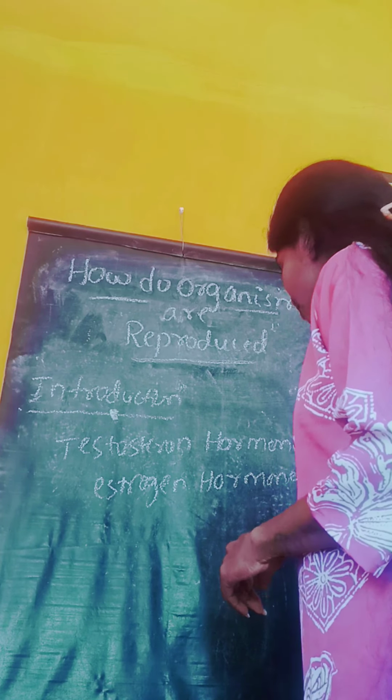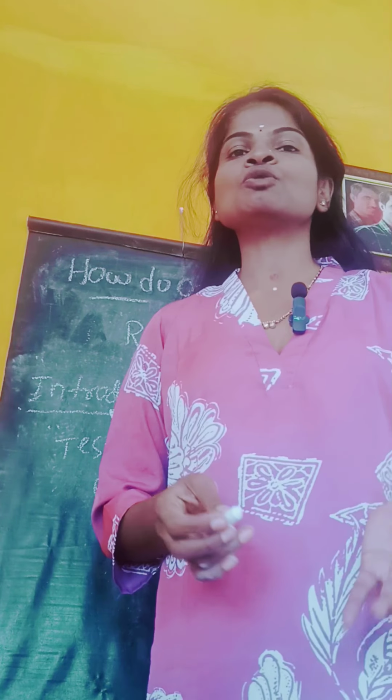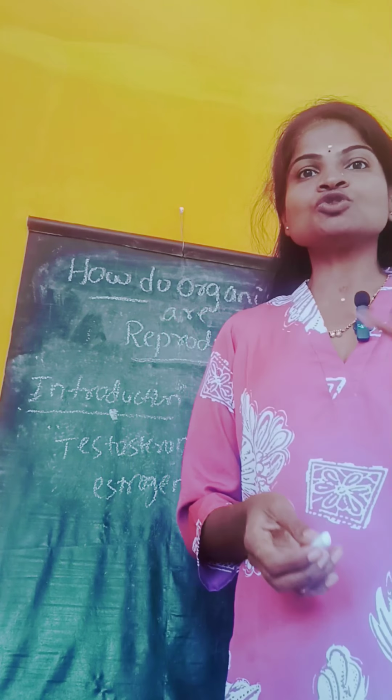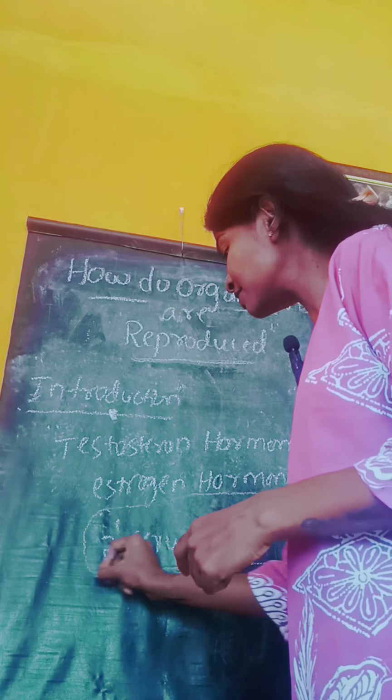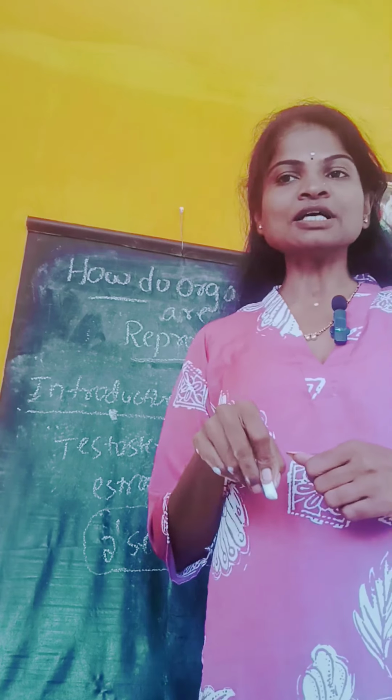Due to the secretion of these two hormones, certain changes take place in the human body. Those changes are called secondary sexual characters. These characters indirectly help in the process of reproduction.